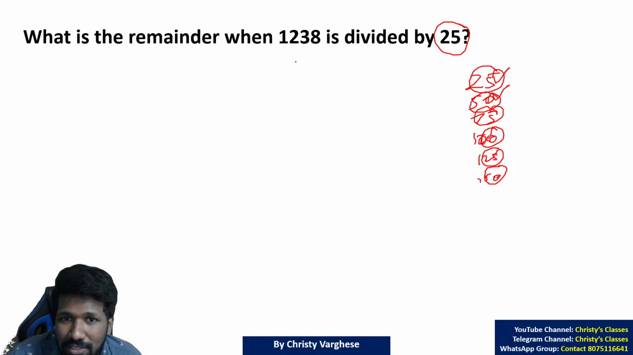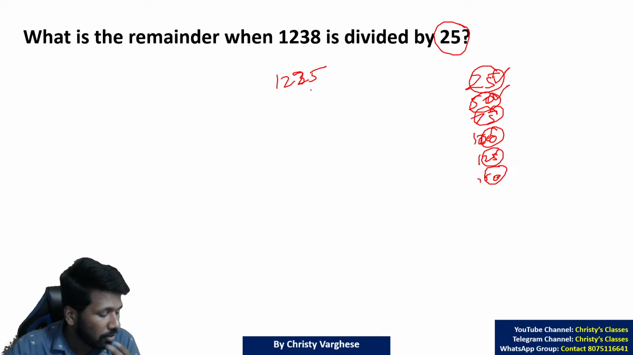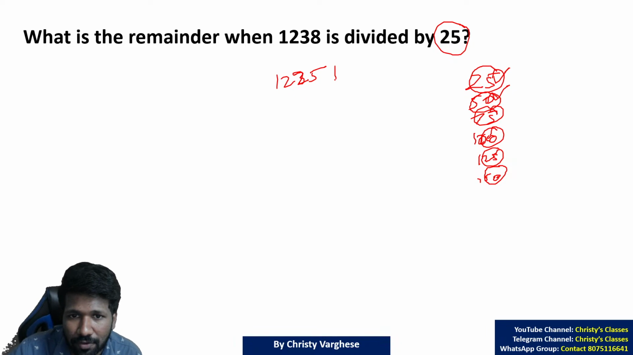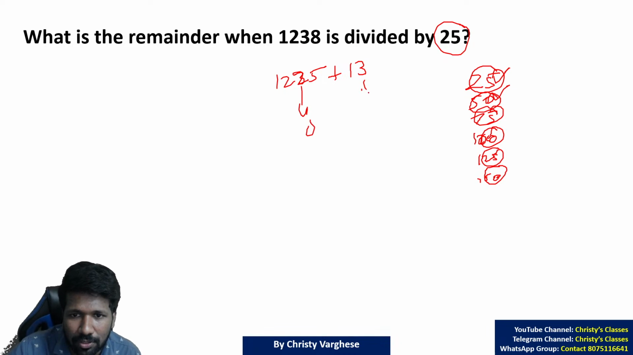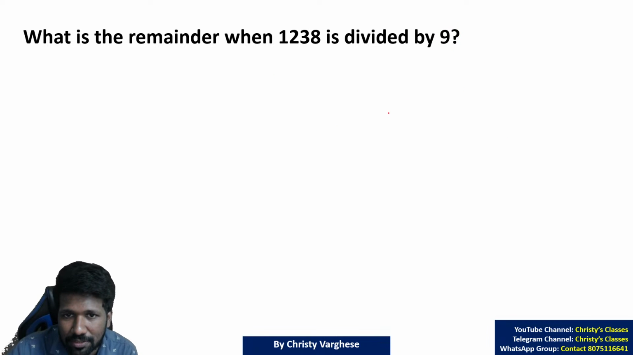Okay, so anyway, that means 1200 and 1225 will be multiples of 25, na. 1200 is a multiple of 25. 1225 also is a multiple of 25. 1225 plus 13 is 1238, na. This remainder is 0, this remainder is 13. 0 plus 13, 13. 13 is the answer. Super easy. All clear?